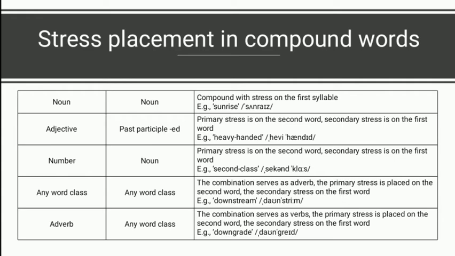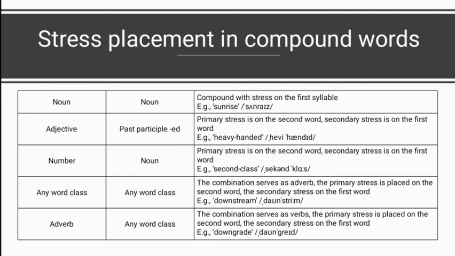Then there are several patterns in determining a compound word. First, combined two nouns, which normally has the stress on the first syllable or the first element, for example, in the word sunrise.